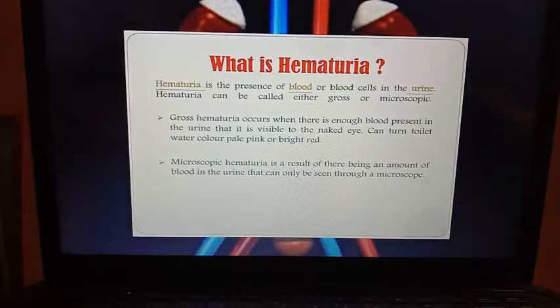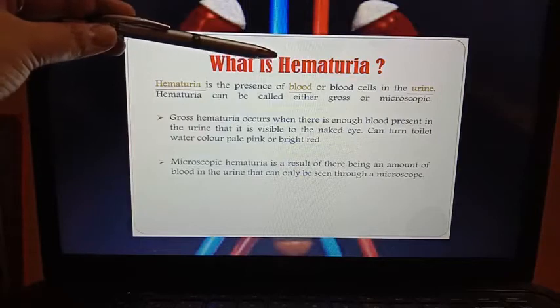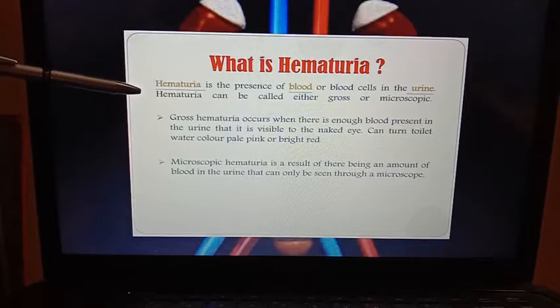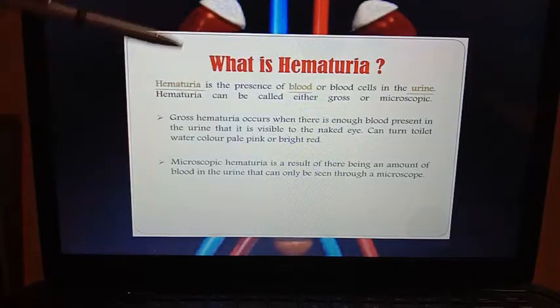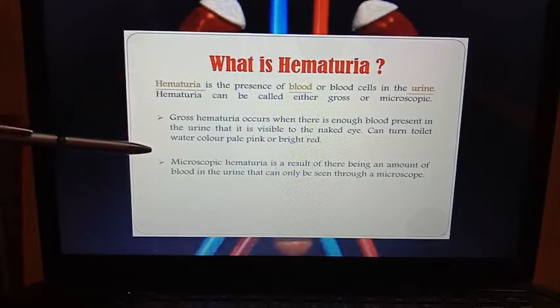First disorder is hematuria. Actually, the word hem is related to blood. Hematuria is the presence of blood or blood cells in the urine. Hematuria can be either gross or microscopic. That means there are two types of hematuria: one is gross hematuria, another one is microscopic hematuria.